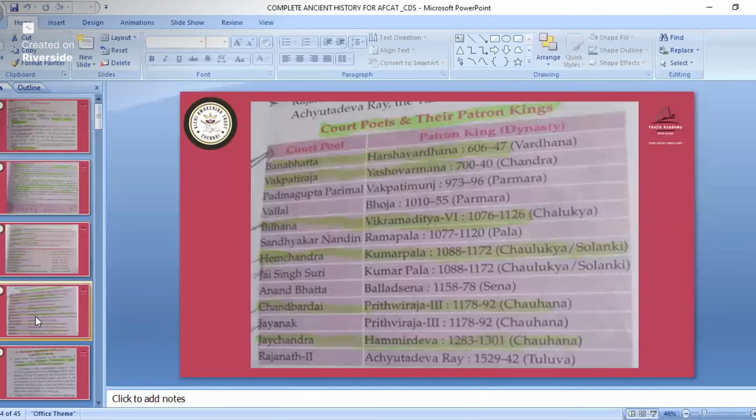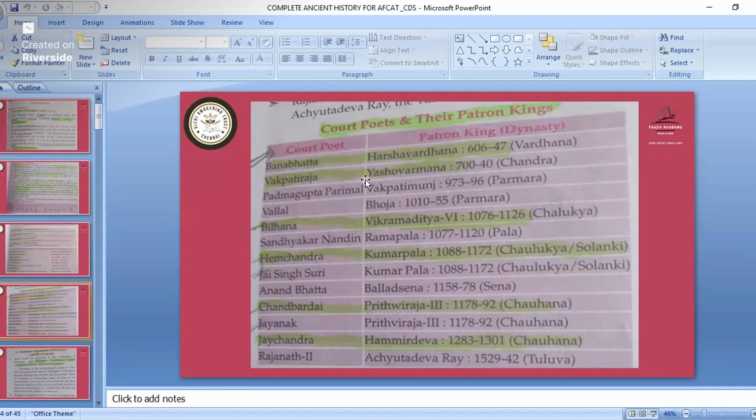Okay, so in this AFCAT exam, you must know all the court poets, books and authors, and founders of the courts. See, court poets and their patron kings.